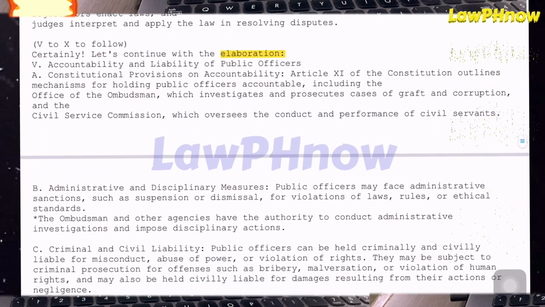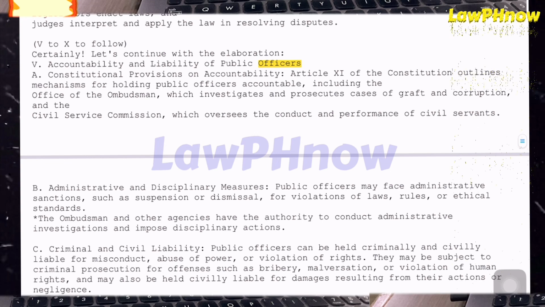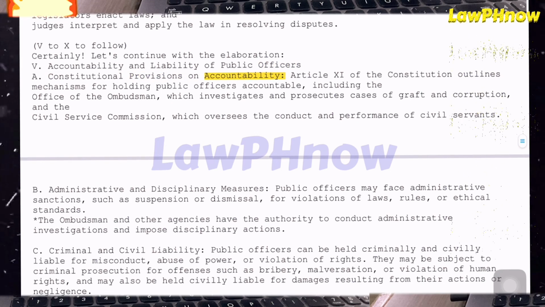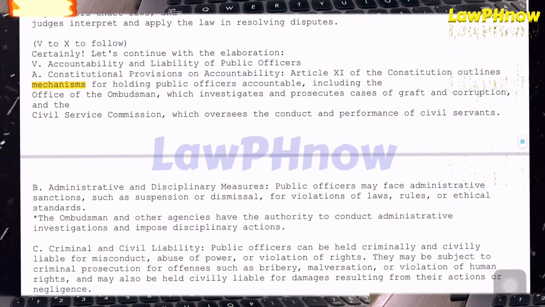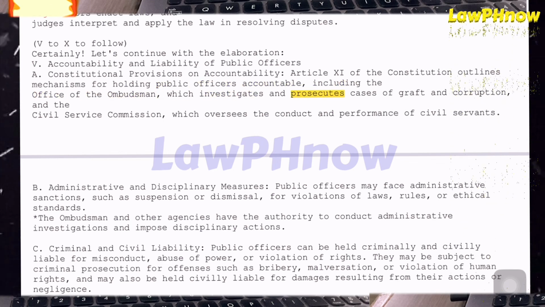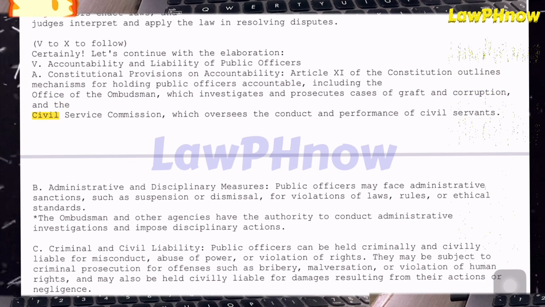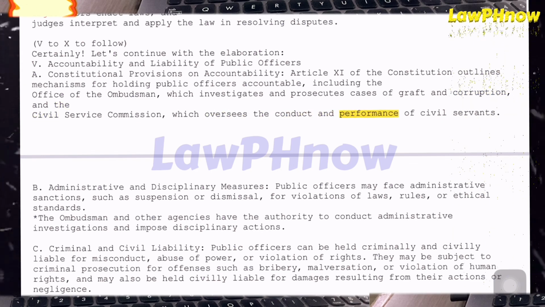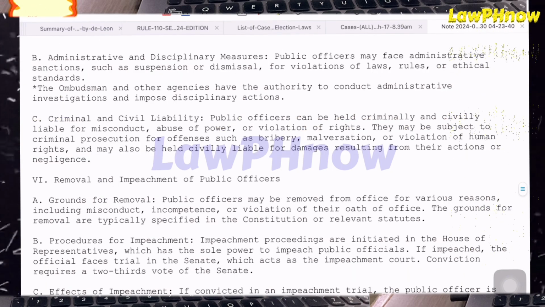B. Accountability and liability of public officers. A. Constitutional provisions on accountability. Article 11 of the Constitution outlines mechanisms for holding public officers accountable, including the Office of the Ombudsman, which investigates and prosecutes cases of graft and corruption, and the Civil Service Commission, which oversees the conduct and performance of civil servants.